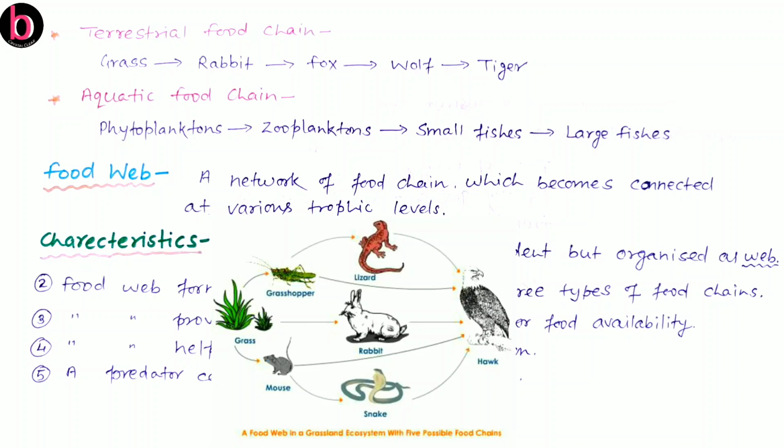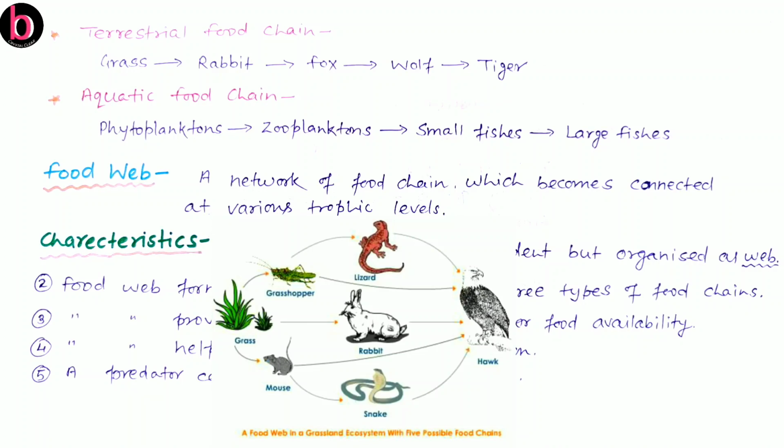So here we can easily understand how the same individual organism may be placed at various trophic levels. As we discussed in the case of human beings, on the basis of their eating habits, they may be categorized at various trophic levels in a food chain or in a food web.